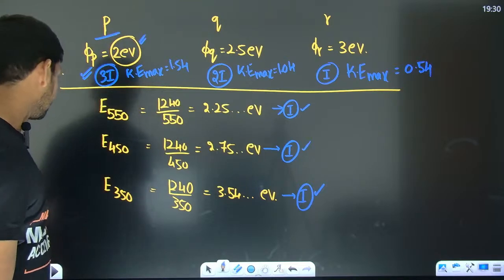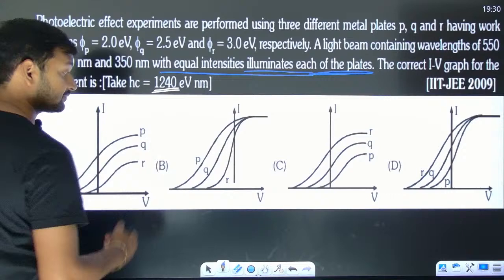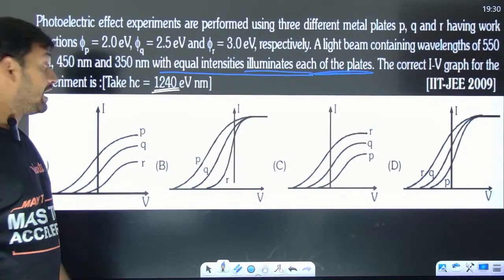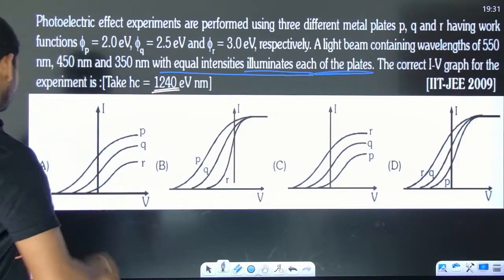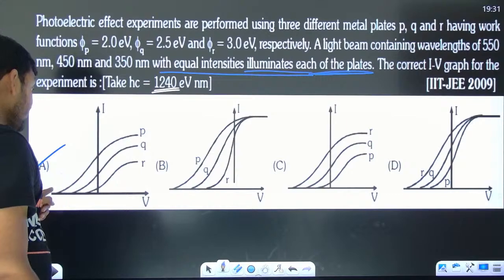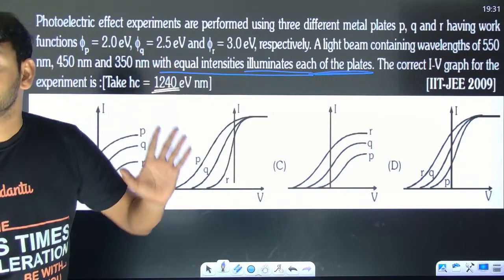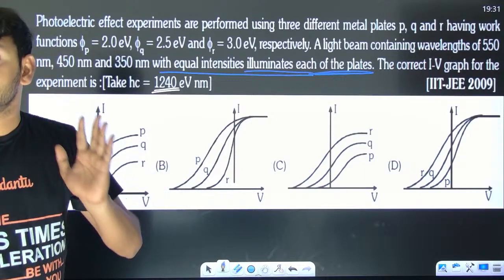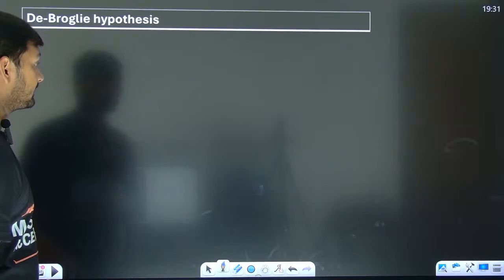Look at the graphs now. Stopping potential highest for P, and saturation current also should be highest for P. Which graph? This graph. Saturation current highest, stopping potential also highest. That's why I said this is one of the best questions. Okay. You get to learn a lot.